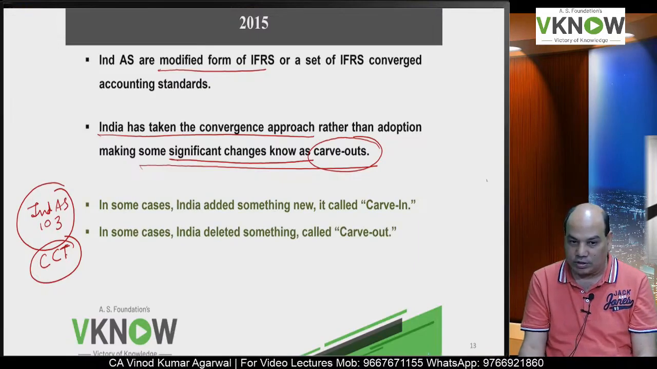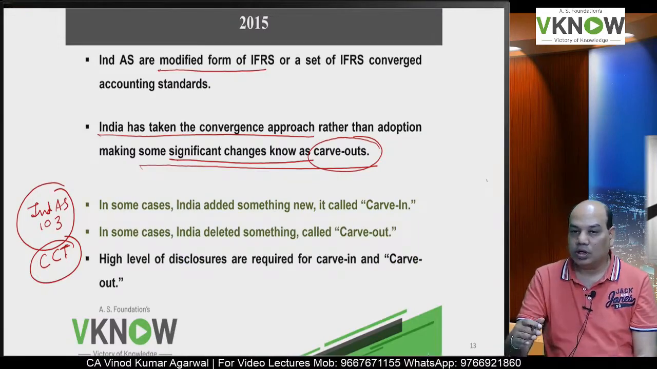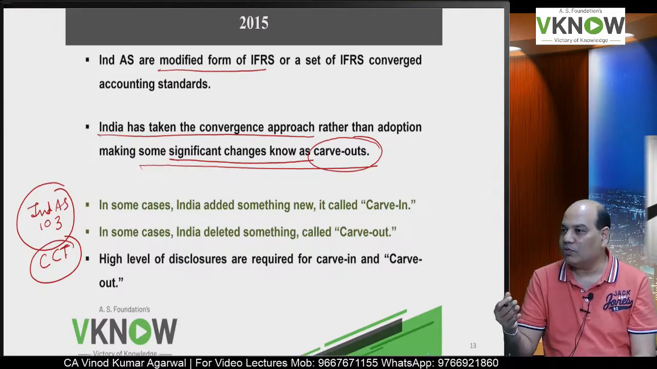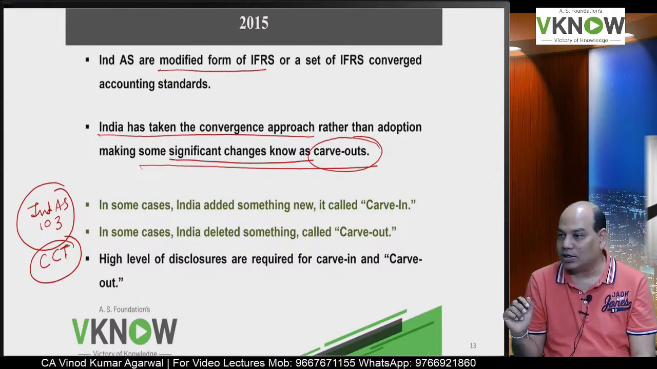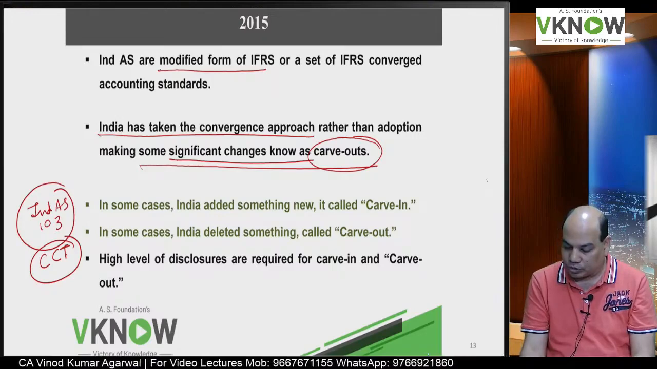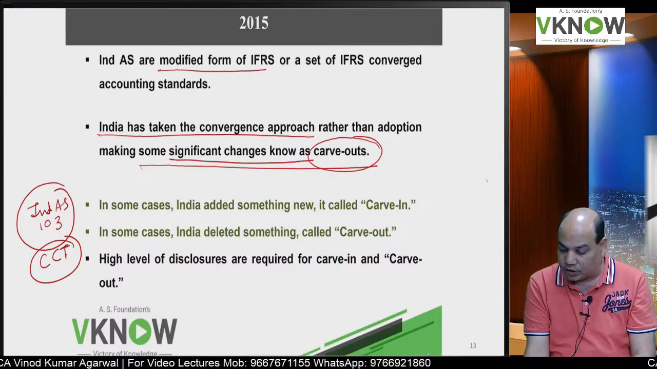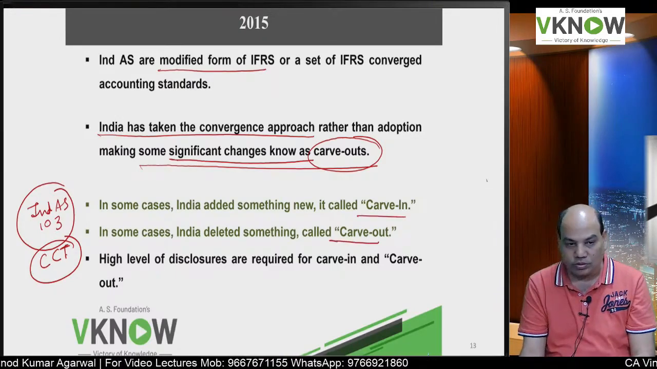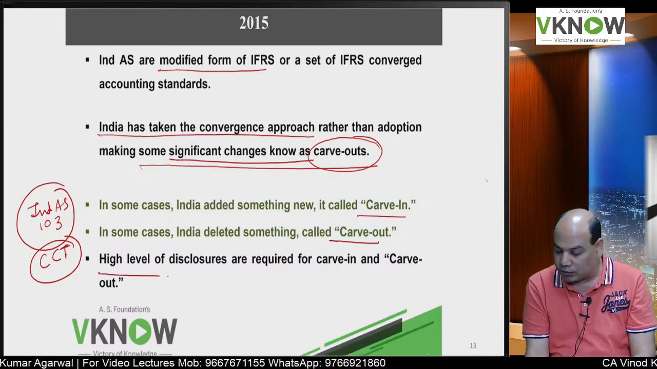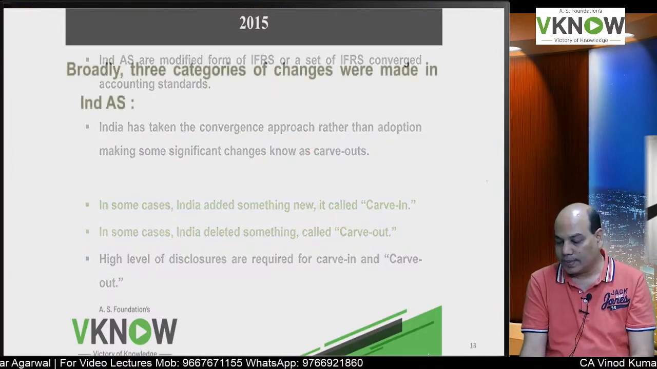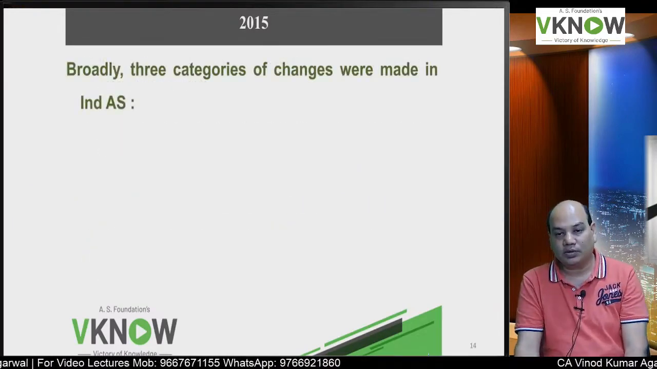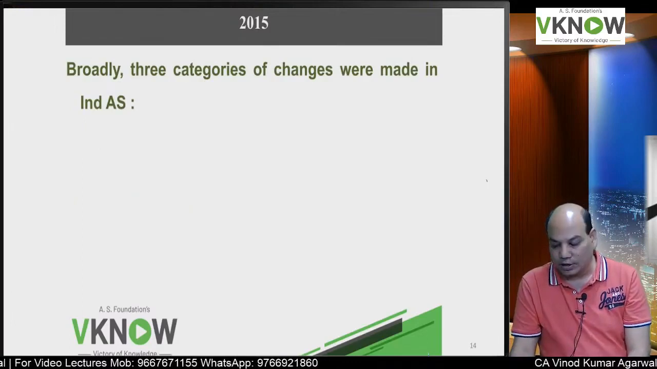Something new was added, and there are few omissions also, something we have not considered in our standard. They are called carve out. Okay. If there is carve in or carve out, then you have to give more disclosures. More disclosures will be required for carve out, carve in items.